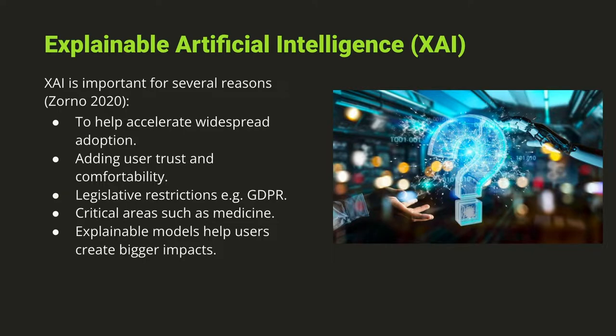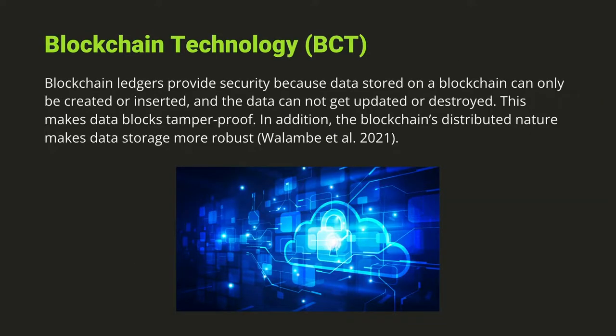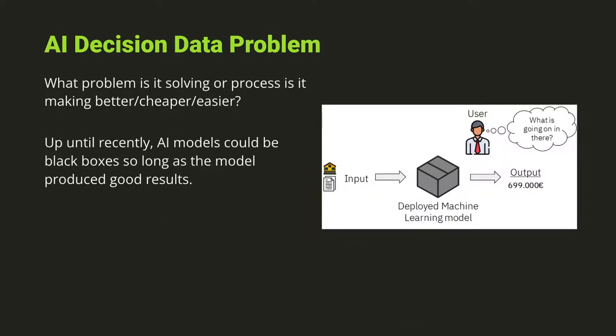And then finally, explainable models are just going to help create bigger impacts because as the model evolves, we're going to be able to have a better measurement of how it's getting better and how to improve upon these different models. So then in comes blockchain technology. Blockchain ledgers, first and foremost, in regards to AI, are going to provide a bunch of security because all the data that's stored on the blockchain can only be created and inserted, and it can't be updated or destroyed. So it's immutable.